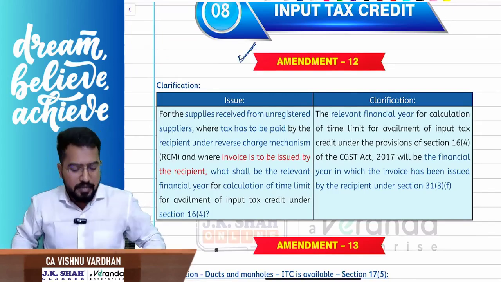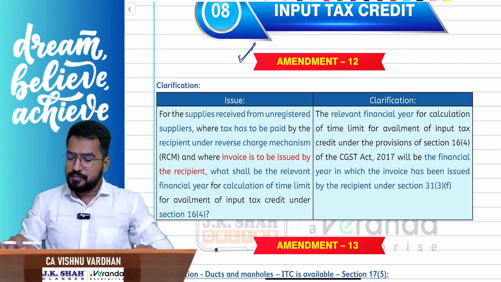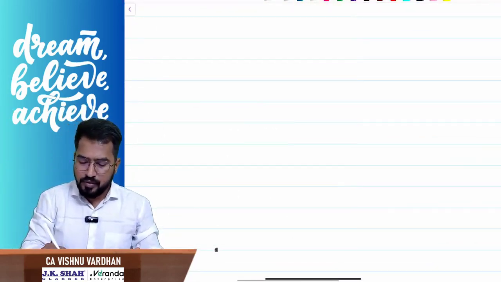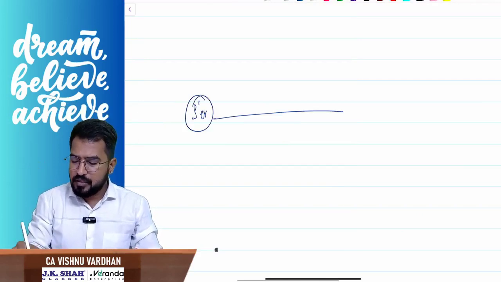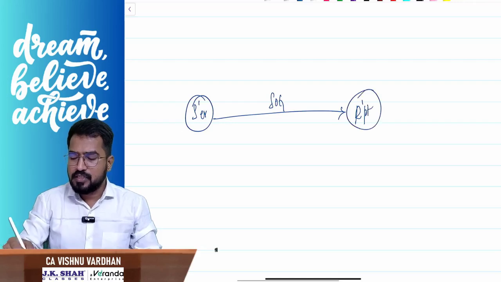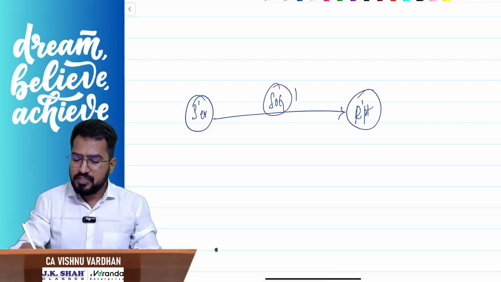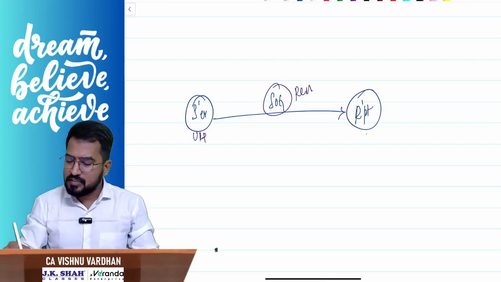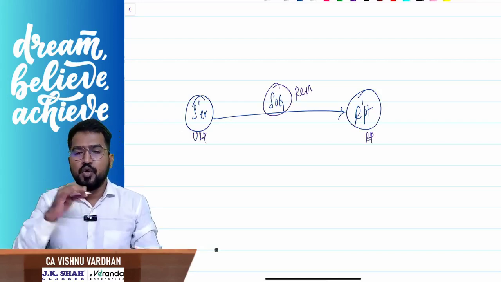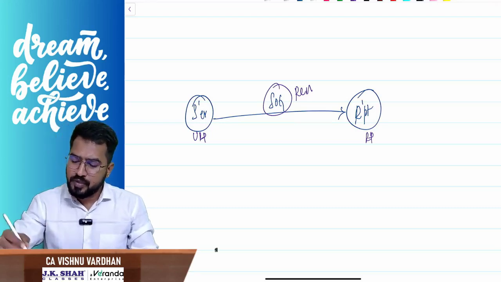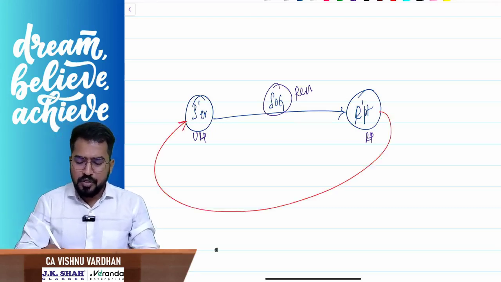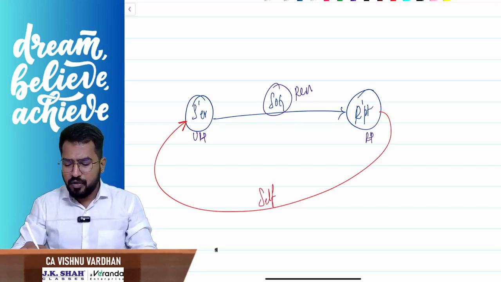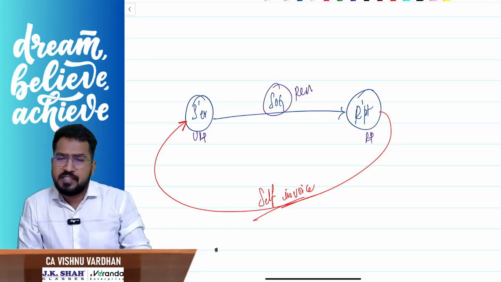So this amendment number 12 is regarding, see, supplier made supply of goods to the recipient. This supply of goods is covered under RCM. Supplier is unregistered person, recipient is registered person. Who will give invoice to whom? Recipient will give invoice to the supplier, and we call it as self-invoice. Correct? We call it as self-invoice.